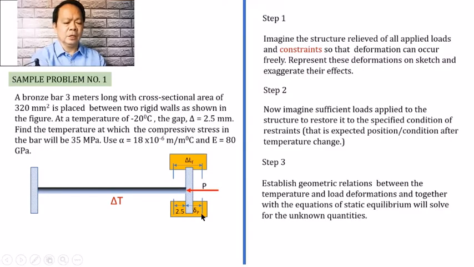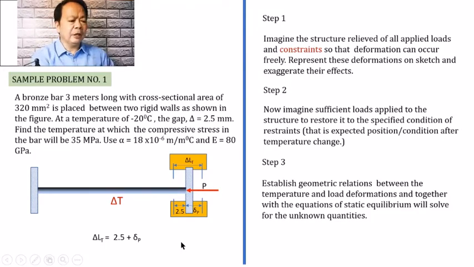So if we're going to establish the relationship, we have delta L due to the change in temperature shall be equal to 2.5 plus the deformation of the material due to the internal load P. And here is the relationship. This is what we call the geometric relationship that exists between the change in the length due to the change in temperature and the deformation caused by the internal load caused by the change in temperature.